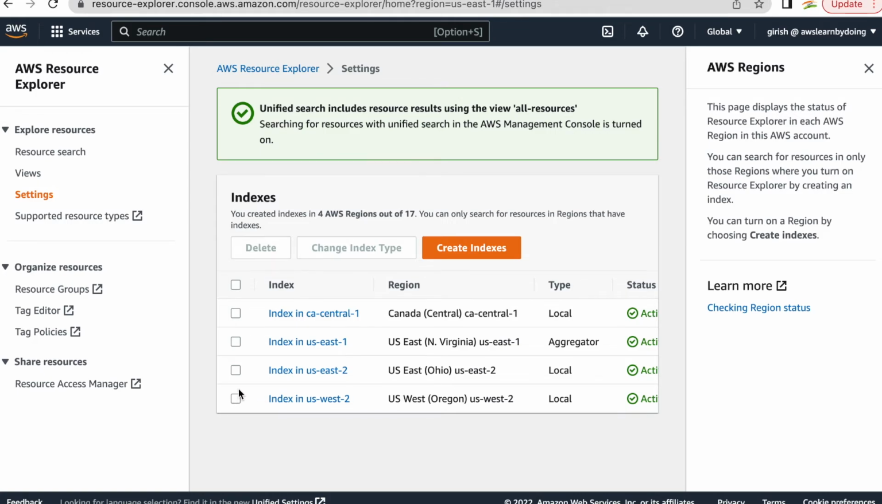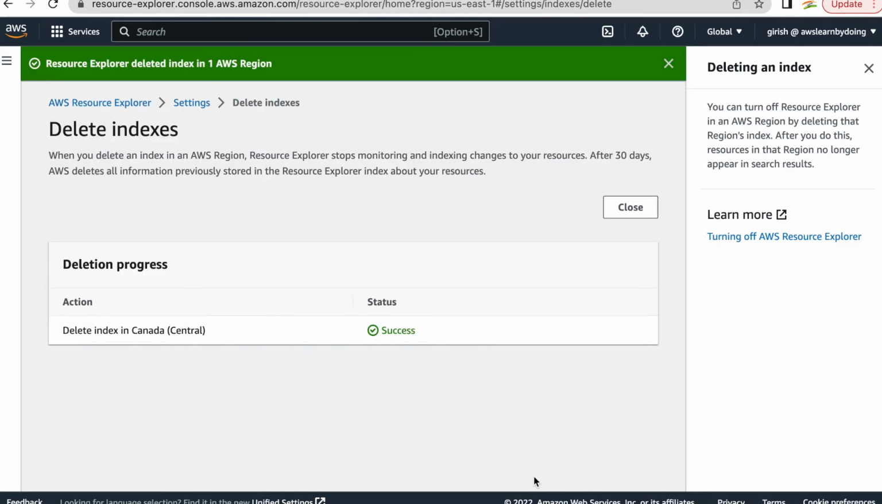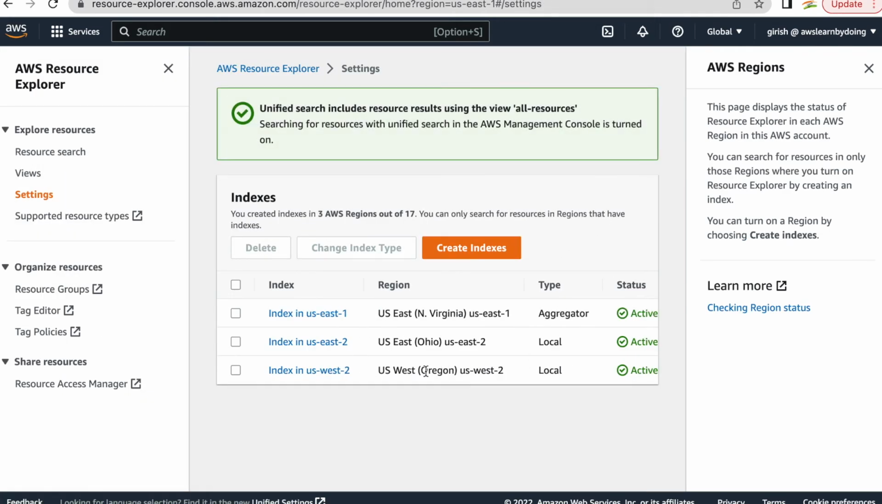If I want to disable it from Canada Central, I don't want anything being reported from Canada Central, so let me just do that. Delete index, and that's it, right? It's gone. It's not crazy to turn on and turn off Resource Explorer. It's quite easy. So we just saw how to enable and disable Resource Explorer in a particular region. And another thing is you can downgrade this aggregator to local. That is also possible. So I don't want aggregate.